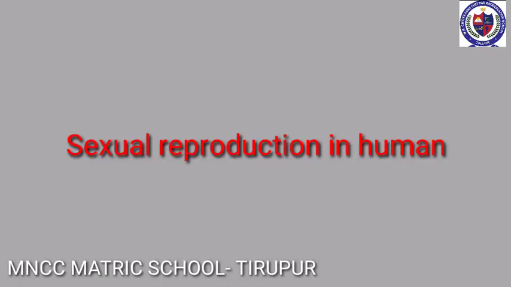Next topic, sexual reproduction in humans. In human beings, the male and female reproductive organs differ anatomically and physiologically. New individuals develop by the fusion of gametes. Sexual reproduction involves the fusion of two haploid gametes, that is the male and the female gametes, to form a diploid individual, that is called the zygote.